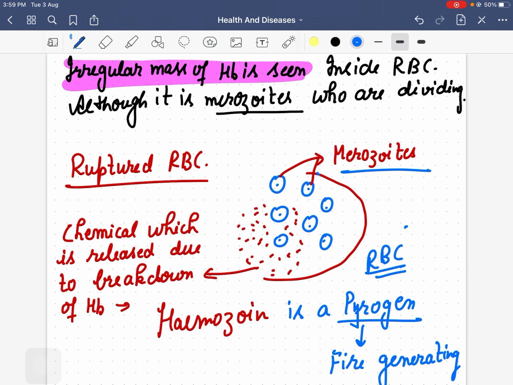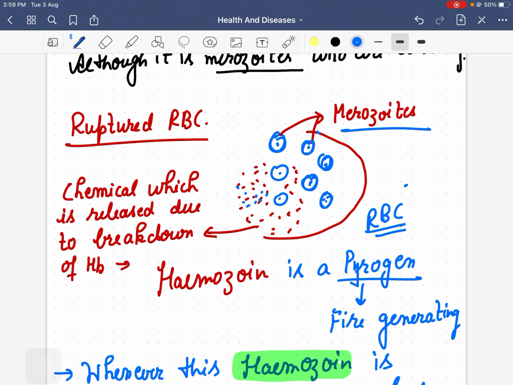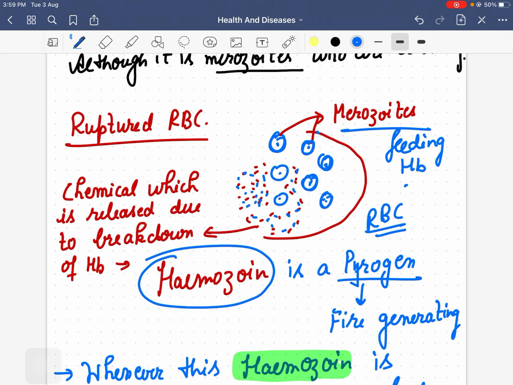And when the RBC is ruptured, it releases cells known as merozoites. This ruptured RBC also releases a chemical due to the breakdown of hemoglobin, because these merozoites are feeding on hemoglobin. So the breakdown of hemoglobin releases a chemical known as hemozoin.